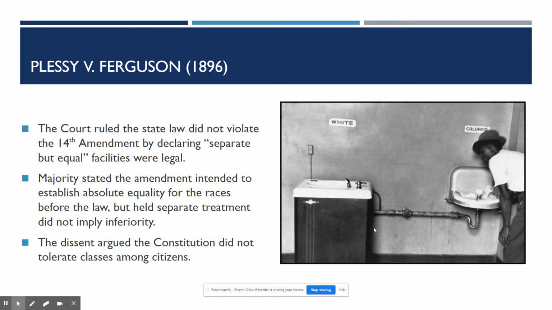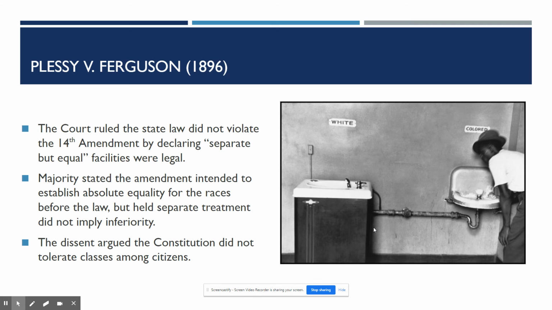So the court is going to rule that this law in Louisiana is not violating that 14th Amendment Equal Protection Clause by declaring that separate but equal facilities are legal. Okay, so as long as the accommodations provided to African Americans were substantially the same as those provided to whites, legal segregation is constitutional. So the majority is going to state that the amendment intended to establish absolute equality for the races before the law. So as long as they are equal, segregation is fine. Okay, separate treatment does not imply inferiority, is what the court is ruling in this case.